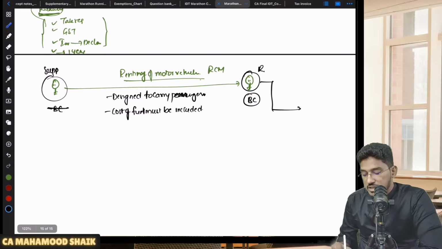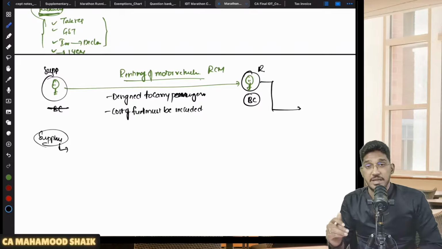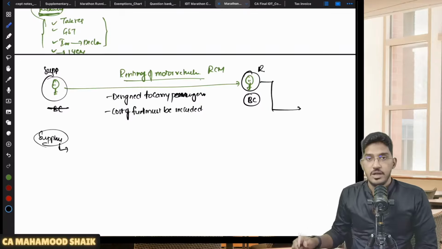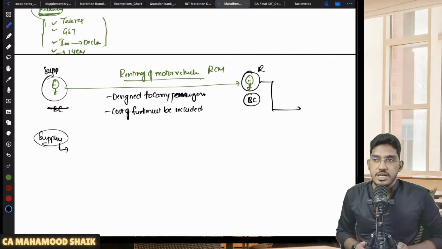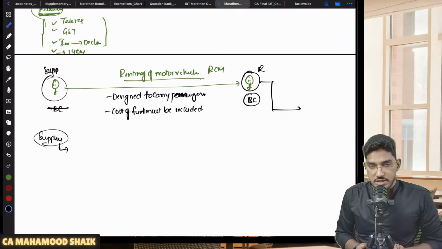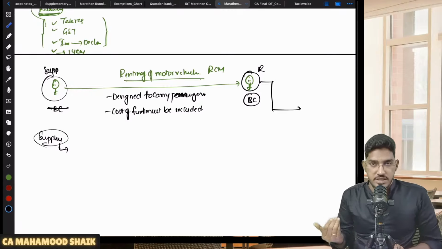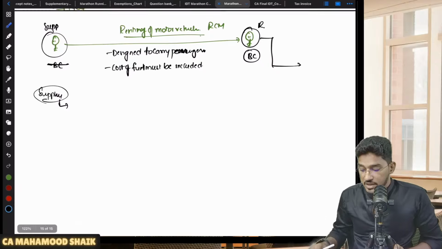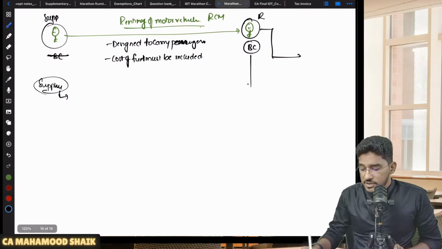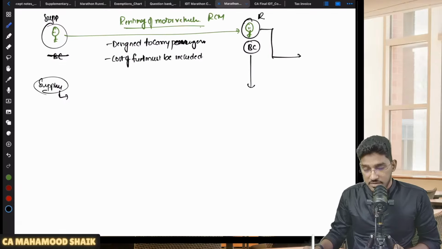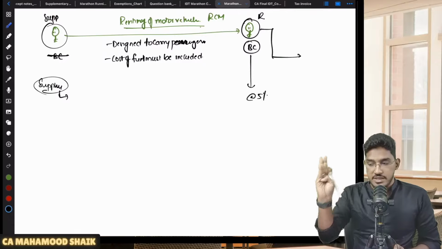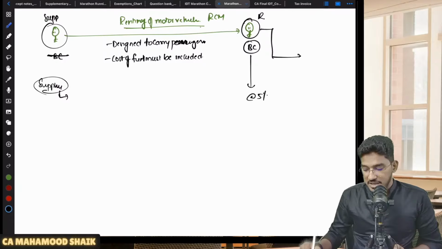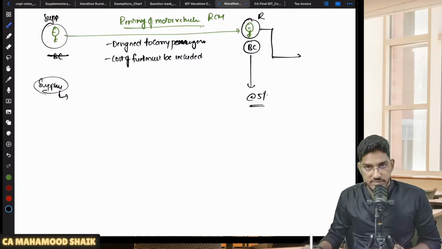But here also there is an option given to the supplier. If the supplier wants to pay the GST under forward charge mechanism, he can exercise the option and pay the GST under forward charge mechanism. In case the recipient is paying the GST under reverse charge mechanism, the rate of GST which is required to be paid is 5%.